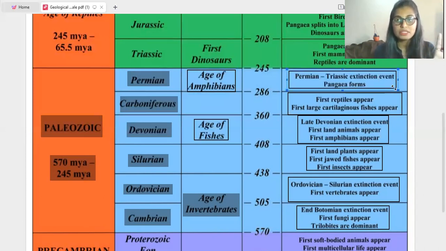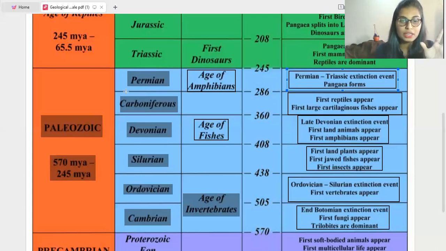So Pangea means that Earth's crust plates formation takes place, which forms a single massive continent, just like a continent. A plate-like formation takes place in the Earth's crust. That's what is called a Pangea, and this Pangea takes place in the Permian period. Okay, so this is about the Paleozoic era.